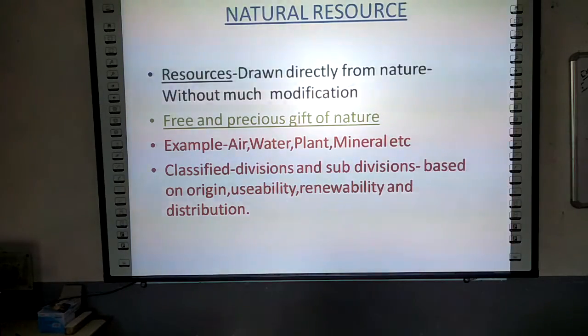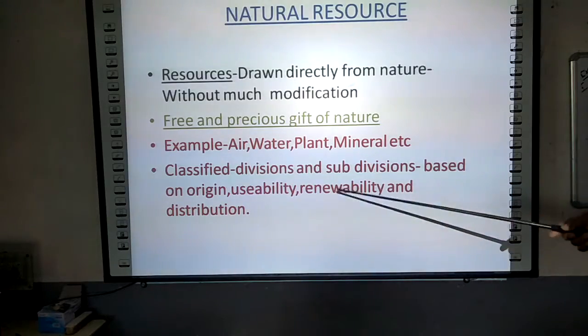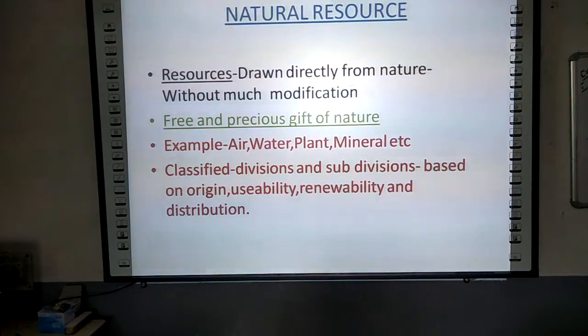And these natural resources can further be divided, and the division is based on origin, usability, renewability and distribution. Now let us see what these terms are. Origin here means the source from where they are being provided to human beings.